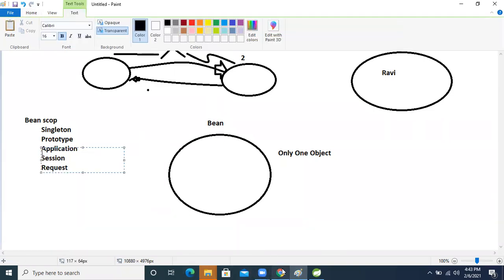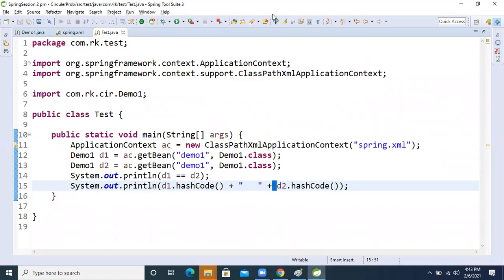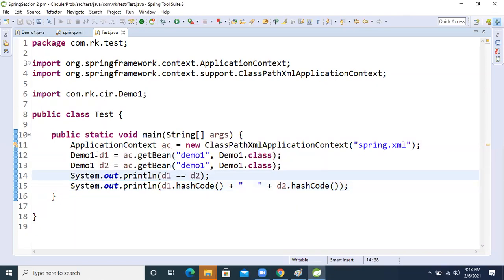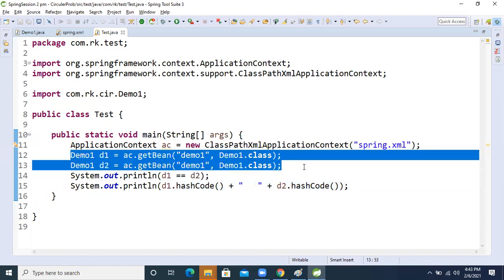So, got the point? Till now, did you people get the point or not? Spring scope and all those things, does anybody still have a doubt? Let me ask, I will explain again. Yes, now fine? Clear? Okay, Padma, that's needed, right? Whatever I'm explaining, I'm showing practically also, guys, right?